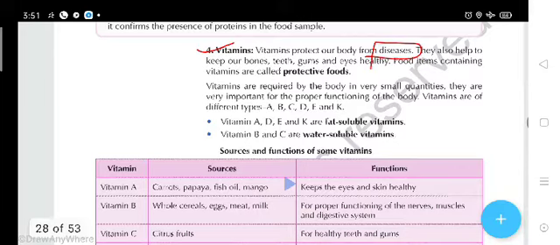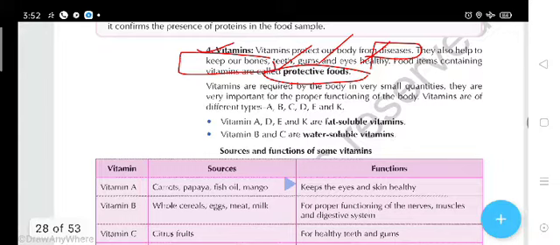Do you like disease? Of course we do not like disease. So to prevent ourselves from different kinds of disease, we must take a vitamin diet. Why do we eat a vitamin diet? Because it keeps our bones, teeth, gums, and eyes healthy. Food items which contain vitamins are called protective food. Vitamins are required by our body in very small quantity.